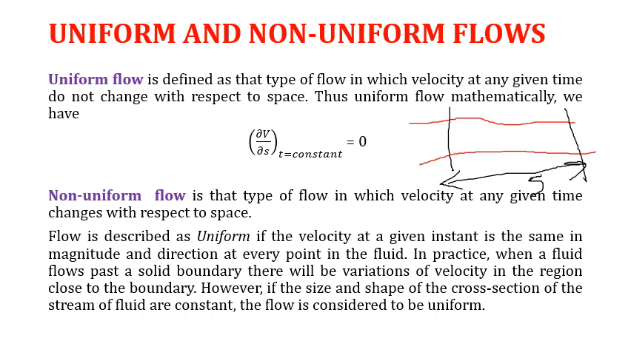Flow is described as uniform if the velocity at a given instant is the same in magnitude and direction at a given point in the fluid. In practice, when a fluid flows past a solid boundary, there will be variation of velocity in the region close to the boundary. However, if the size and shape of the cross section of the stream of the fluid are constant, the flow is considered to be uniform.